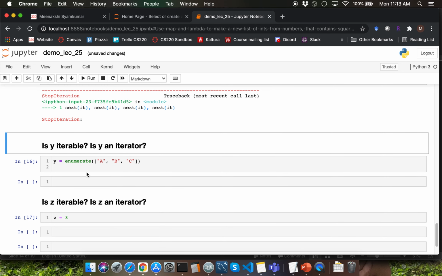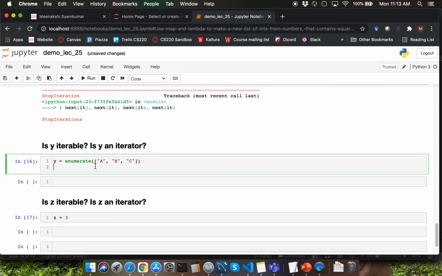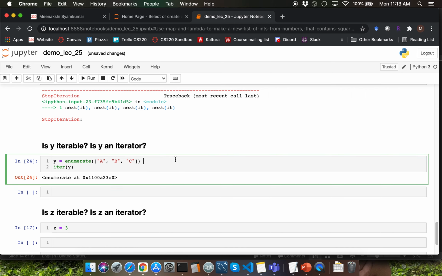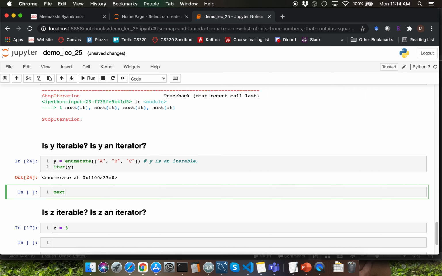Here we are storing the return value of the built-in function enumerate. Recall that the enumerate function returns both the index and the corresponding item from a sequence. So let's try to determine if y is iterable by calling the iter function and passing y as argument to that. Observe that this particular function call succeeds. So clearly y is an iterable. What about whether y is an iterator? Let me call the next function by passing y as argument. I'm going to make the call thrice.